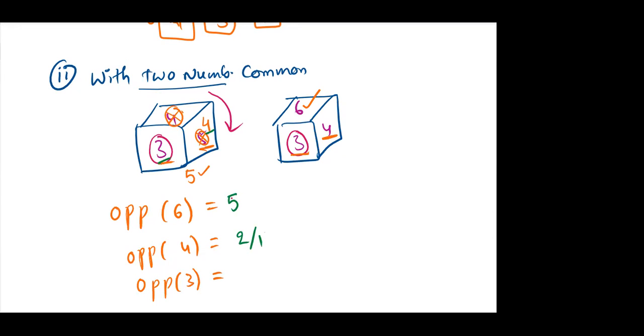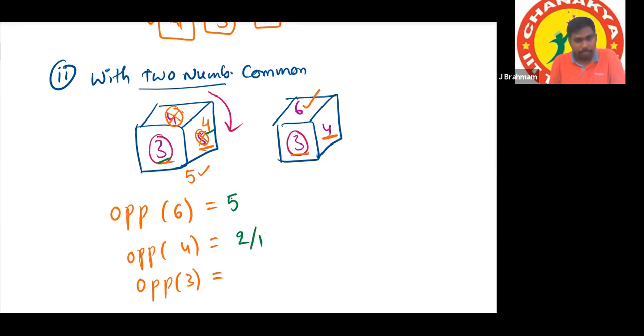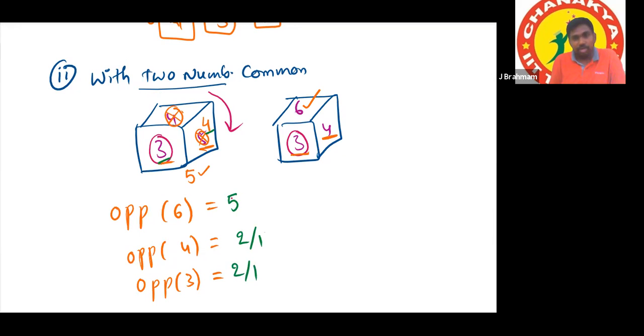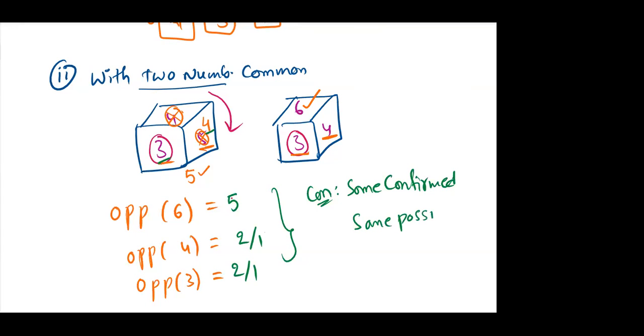Confirmly we cannot say. Possibilities we can say. Yes or no? Got it? Yes, sir. And for 3 also the same case. 2 or 1, or 1 or 2, anything is okay. So here what is our conclusion? In this case, some confirmed, but some possibilities. Some confirmed and some possibilities.